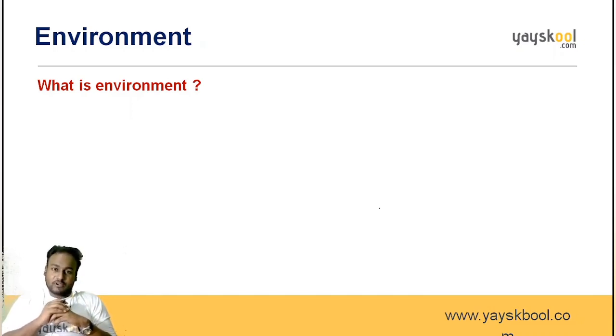Let me explain. Let me give a situation or example. You are listening to my class. You are taking my session. So you will be having a mobile or a laptop in front of you and a chair which you are sitting on, and on the top there will be a fan running and a tube light, and also a bottle of water and pen and paper. So these are the basic things which will be available for every student while he is listening to the class, right?